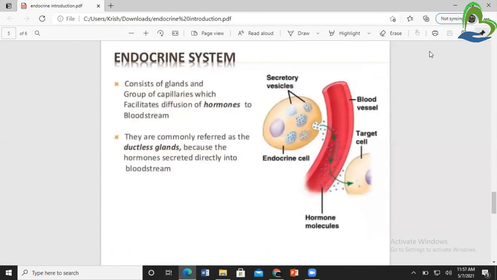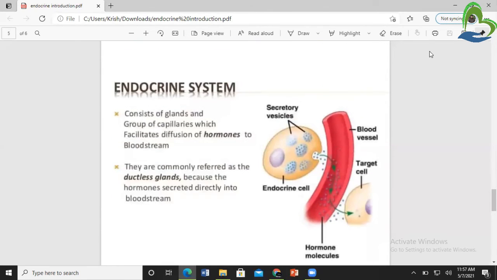Now, the endocrine system. Here we just discussed the glands. Now we are moving forward to what the endocrine system is, because before learning about the endocrine system, we needed an idea about what a gland is and how glands function in our body.